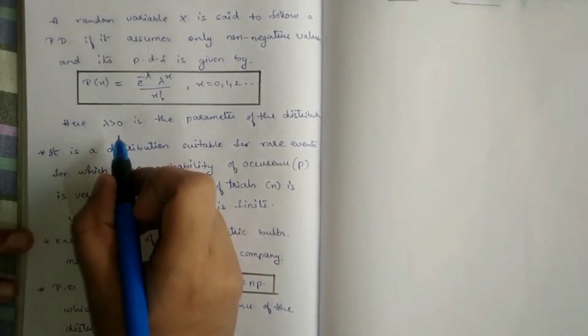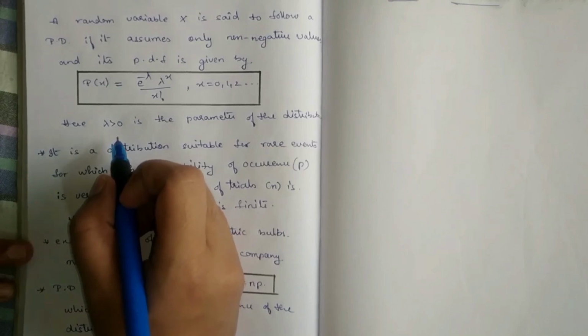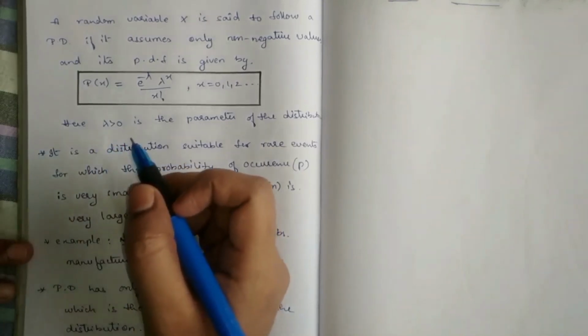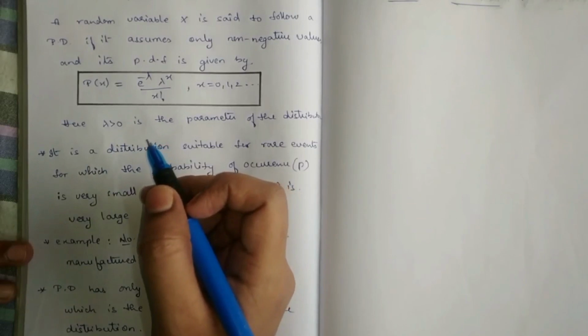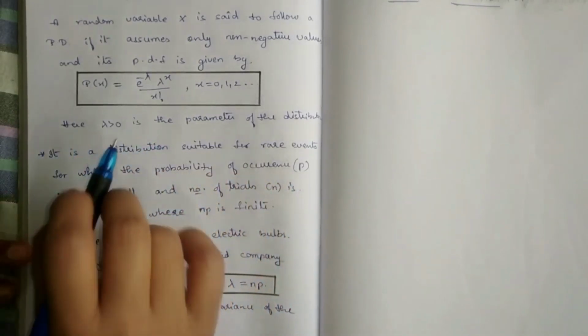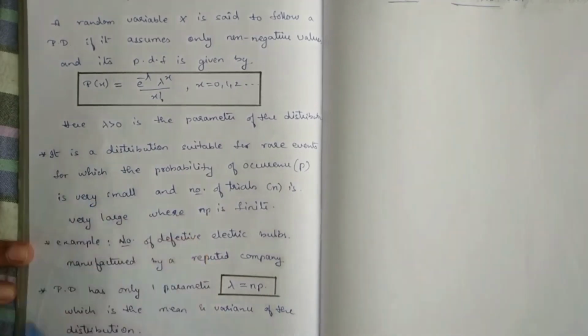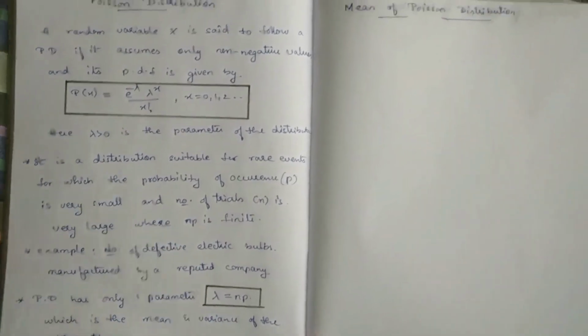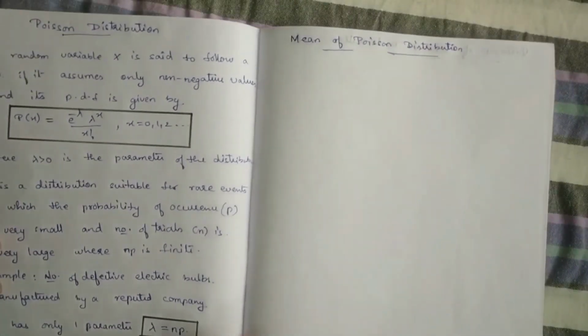So whenever only the variance is given, or only the average or mean information is given in the question, it is understood that it is a question of Poisson distribution. We'll begin with the mean of Poisson distribution.